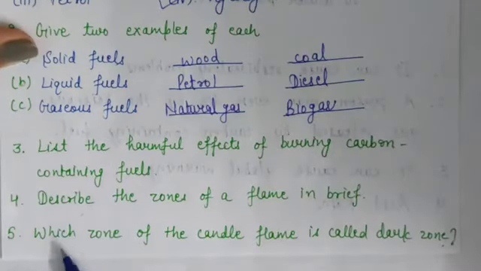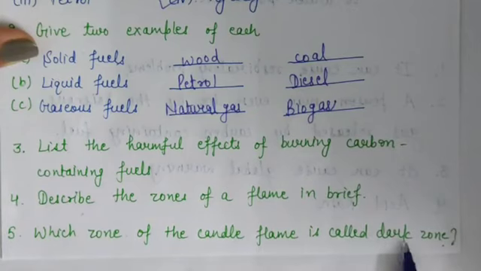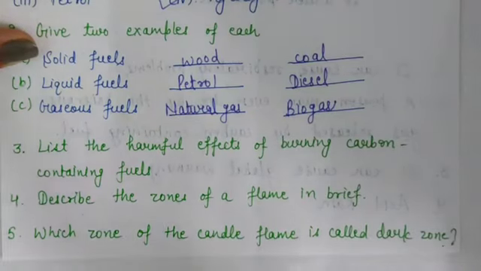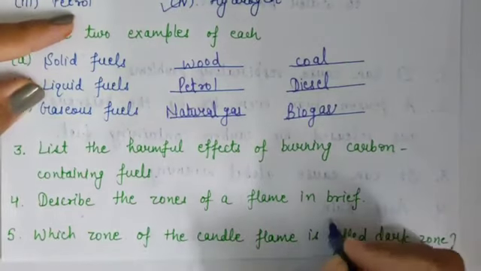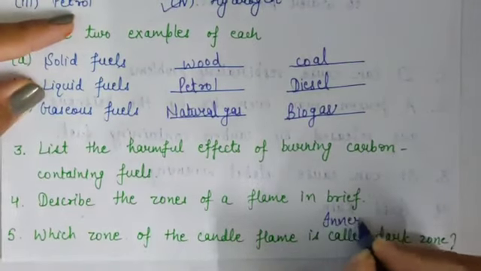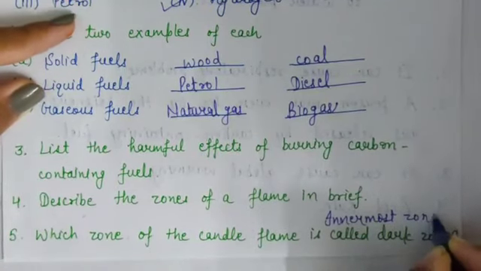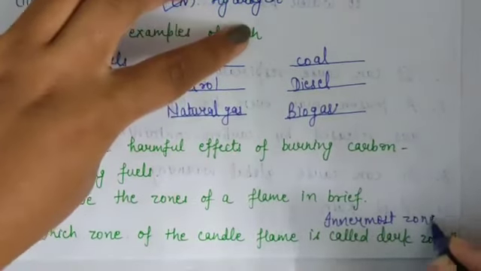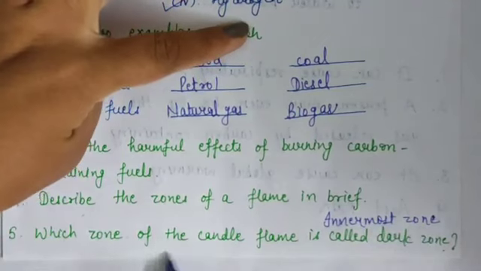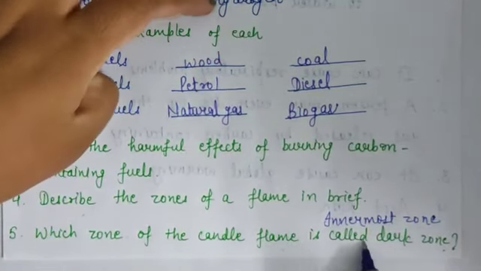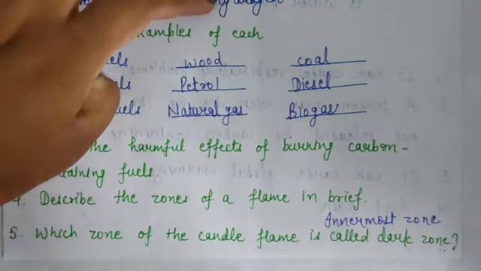Now last question was, which zone of the candle flame is called dark zone? So answer is innermost zone. Innermost zone of the candle flame is called dark zone.